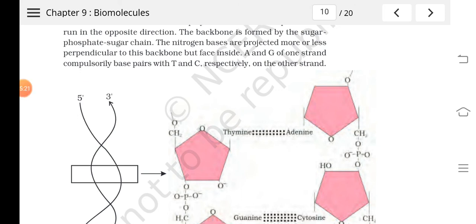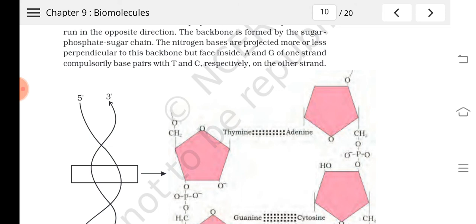Is it clear? And you cannot see any uracil here, because uracil is found only in RNA. Wherever thymine is there, in RNA there will be uracil.